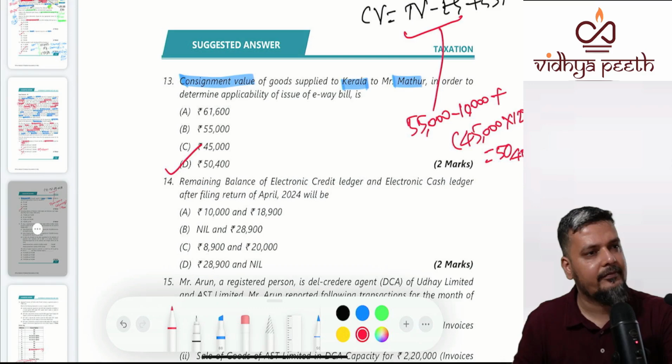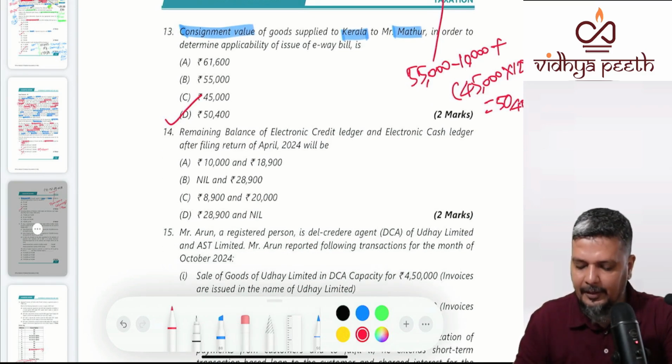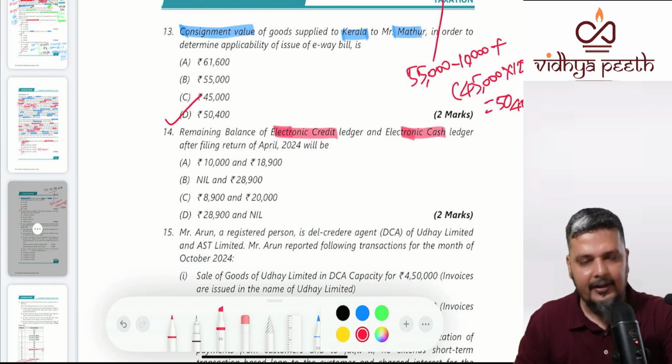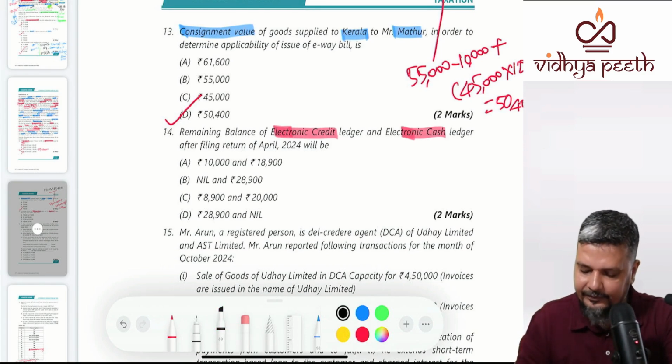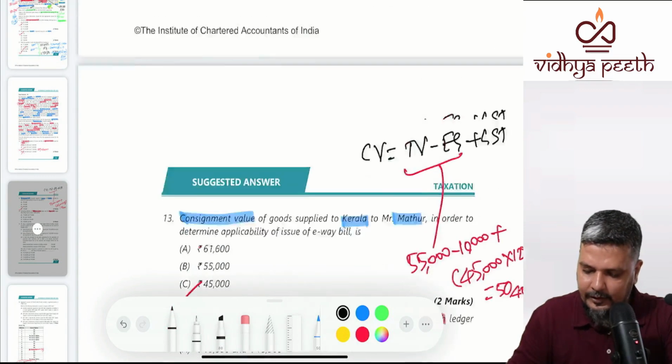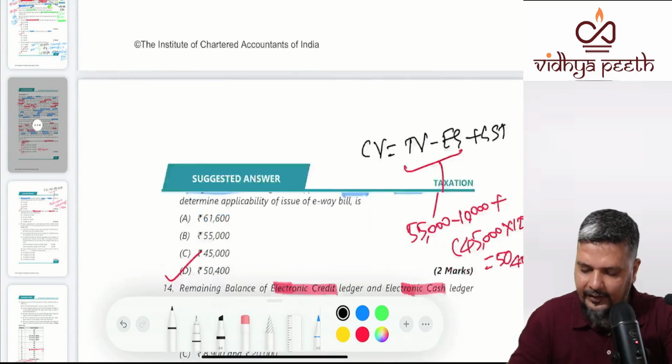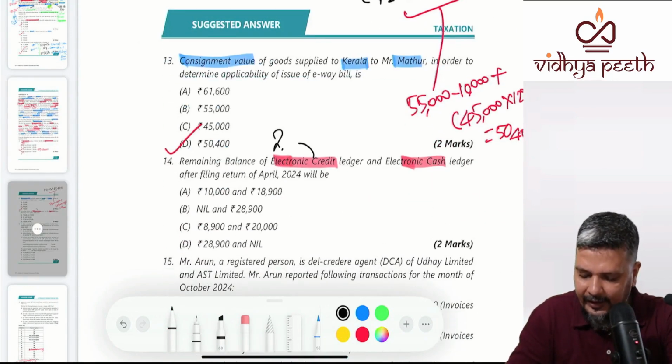Clear? What is the remaining balance in your credit ledger and cash ledger? What is the balance initially? Balance was 2,60,000 and 70,000.